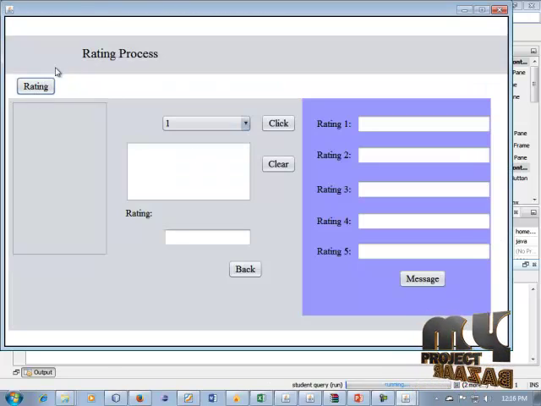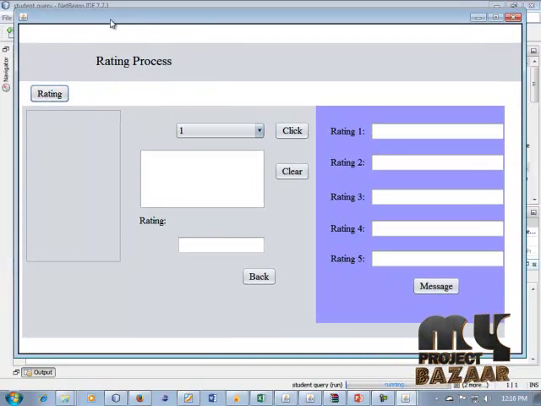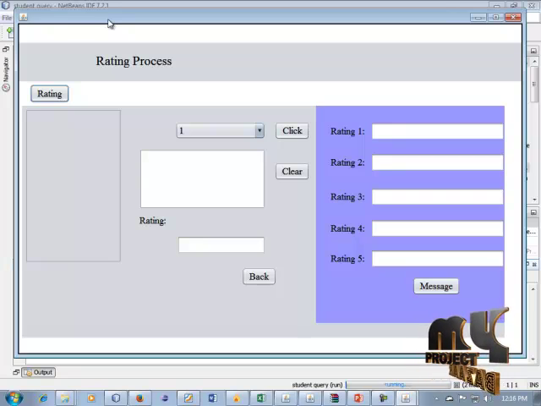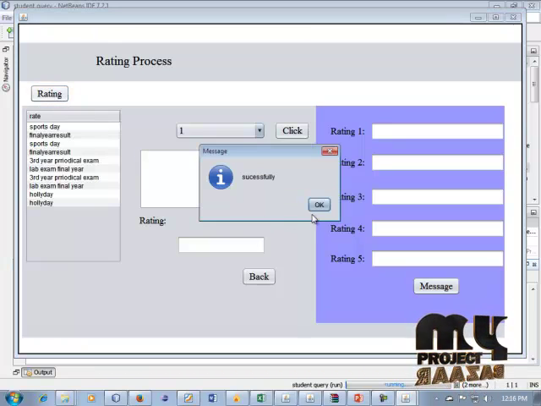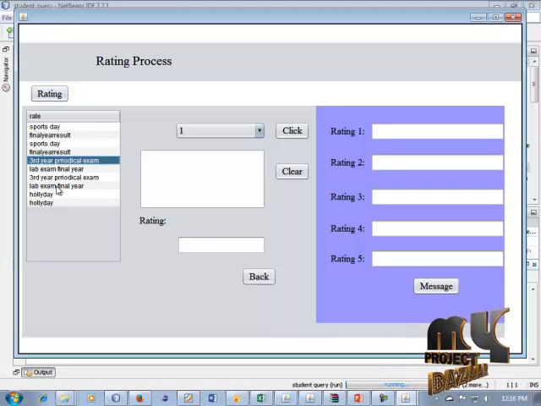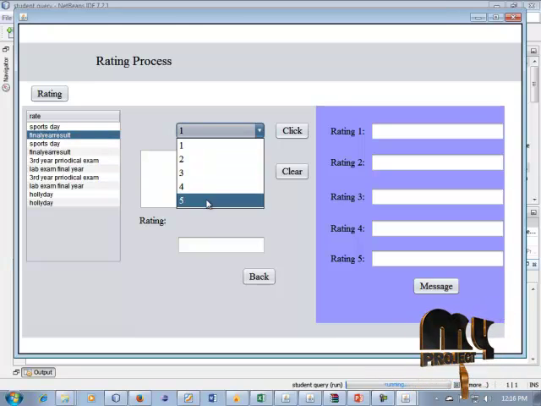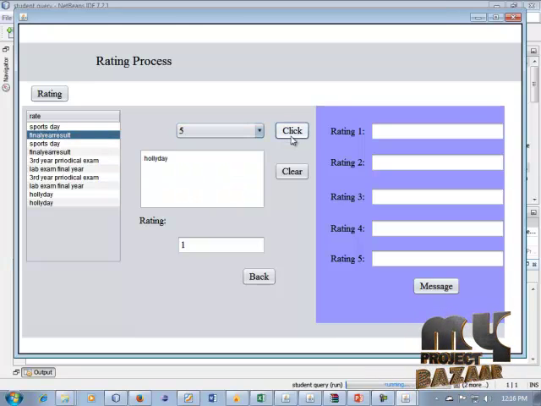So next, the rating process. All of the students' queries can be stored for the responsible admin, and the admin can filter in this process which query is top rating for this month or in a year. So the rating can be selected successfully. The top rating is the sports day final result. It is on the top of this list. So they can click this fifth button.